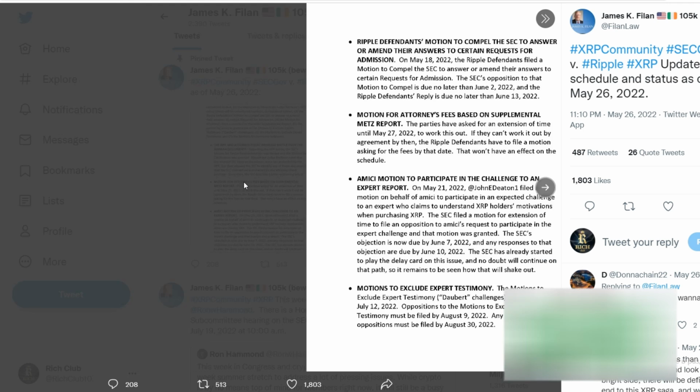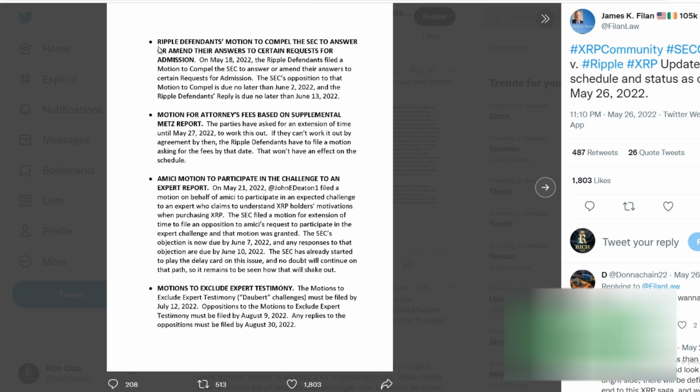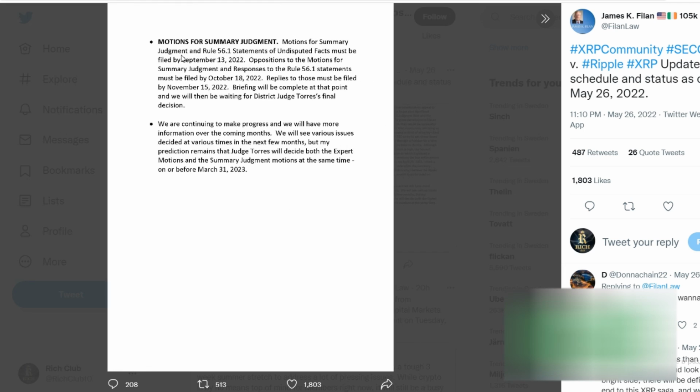Judge Torres made the following decisions. She allowed the amendments proposed by the SEC because they are highly specialized, and now the Commission can edit certain parts of its objection to Amici's participation in the case. However, Judge Torres issued an ambiguous decision in response to the SEC's request to seal and edit the physical evidence in its letter of objection.